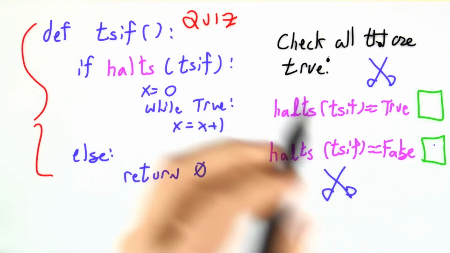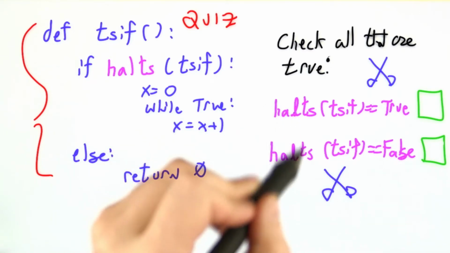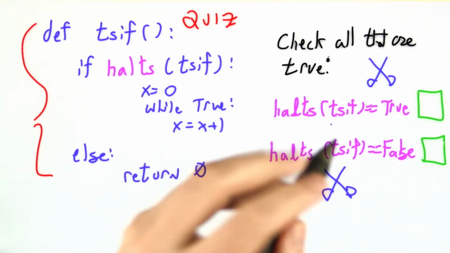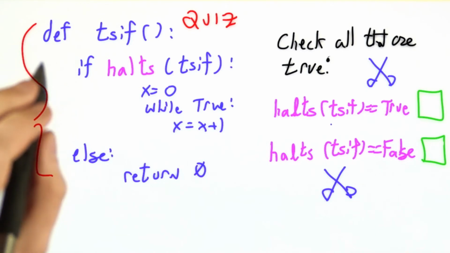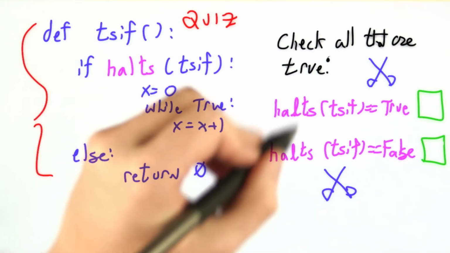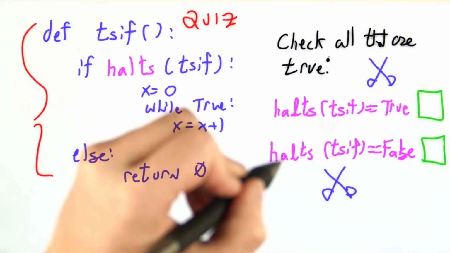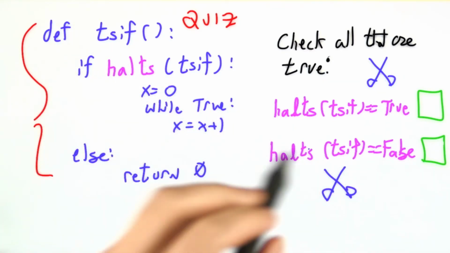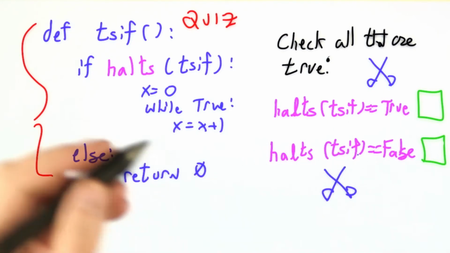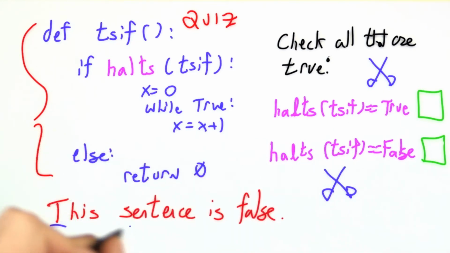And this is also tricky. There's no possible value for halts that works out. No matter what you do, it ends up being wrong. And this is why we could never have a procedure like halts that worked in the real world. Even if you thought it worked on some cases, there's one evil case, at least, where it doesn't. TSIF, this sentence is false.